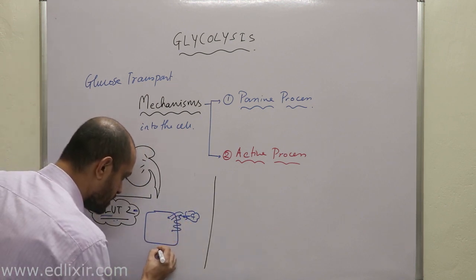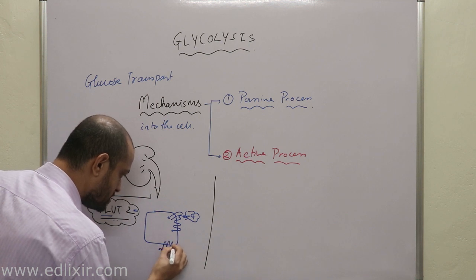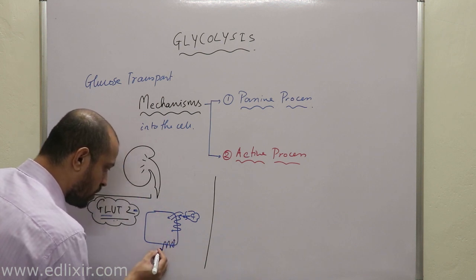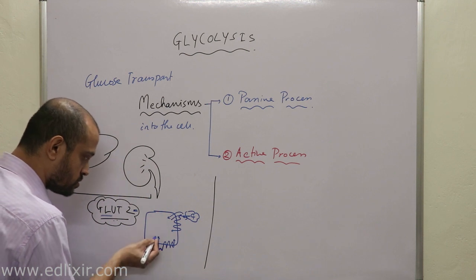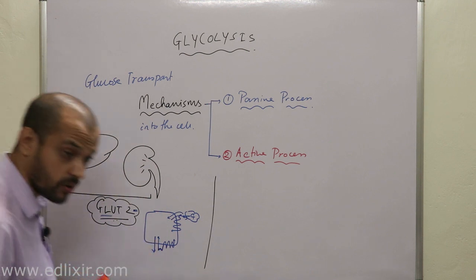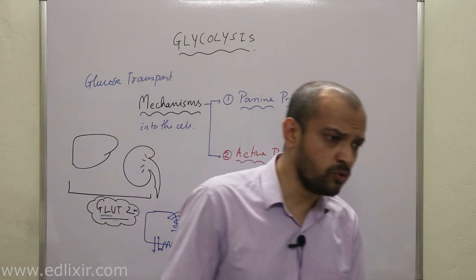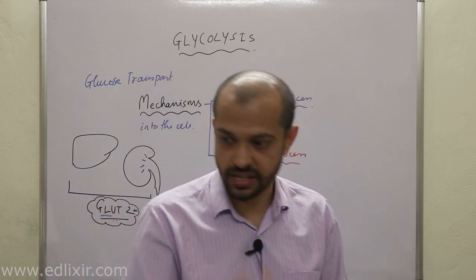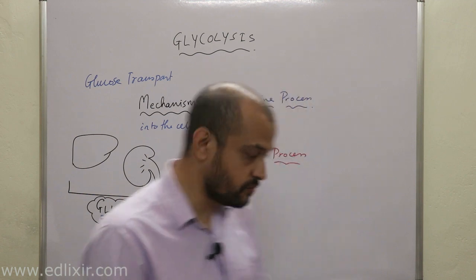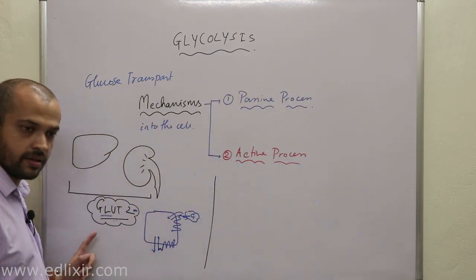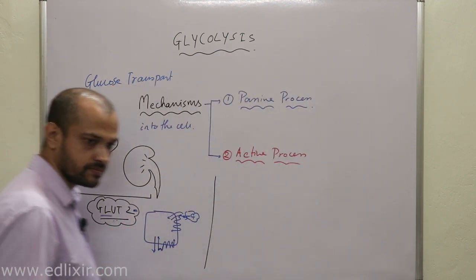Clear? That means it will not only help in one-way transport of glucose, but it can also help in the other-way transport. It helps in transportation of glucose outside and inside of the cell. Clear? That is the more important thing to learn here.